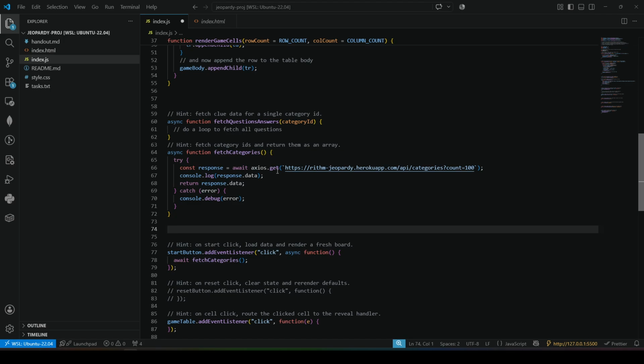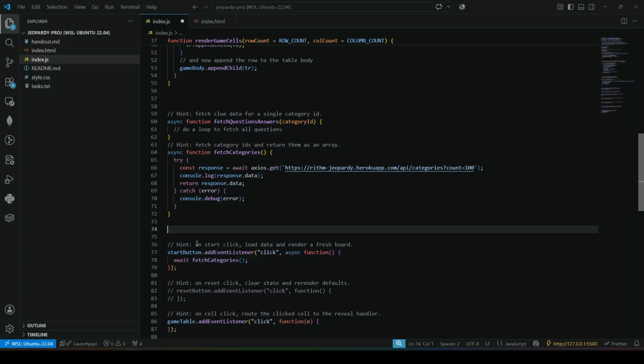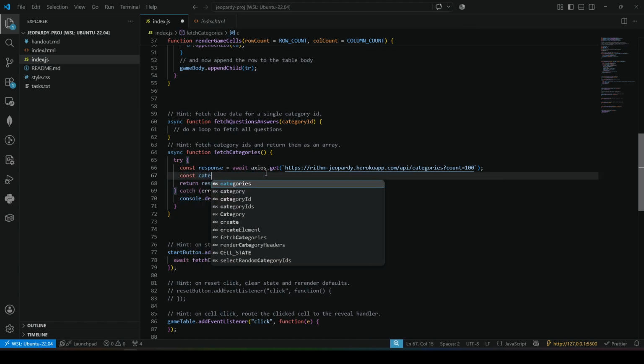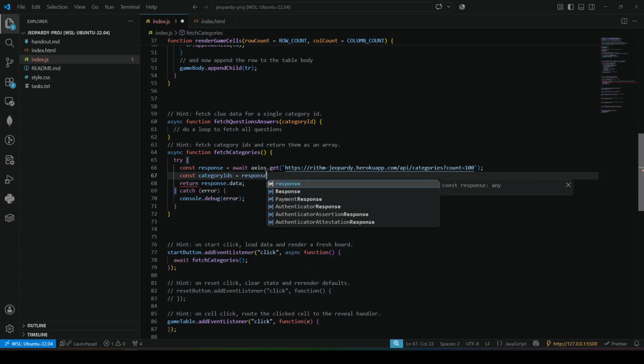Fetch categories. So we got this response. We know this response.data is what? Response.data is just an array of objects, and each of those objects has the ID key. So what we want to do is, well, we can do const categoryIDs equals response.data.map.